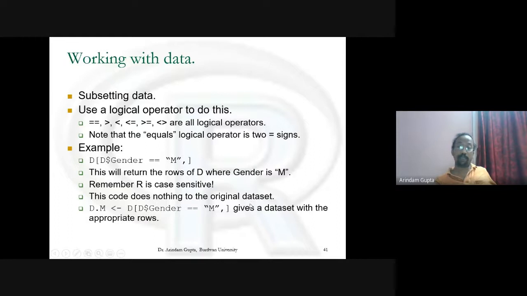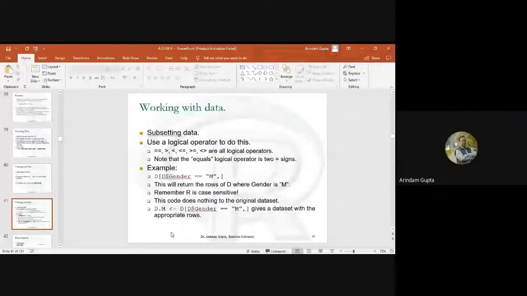If we store the male data in another variable, then do D dot M equal to D within third bracket D dollar gender equal M, it gives a data set with appropriate rows. We can do this in R.